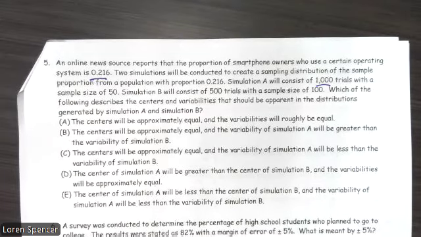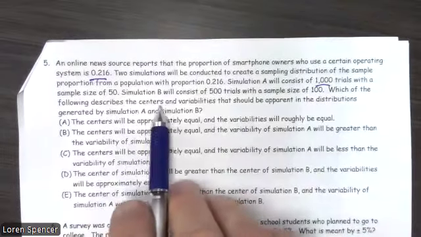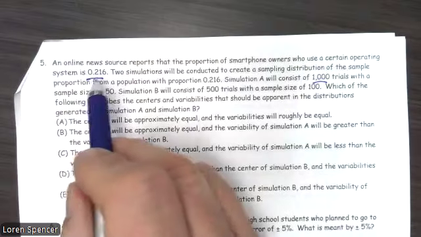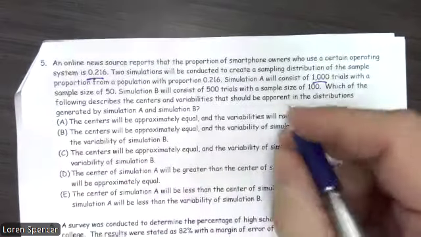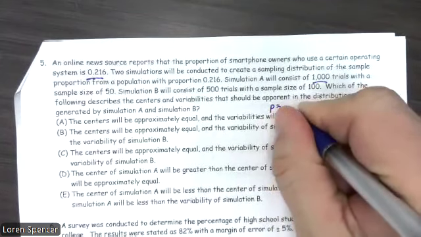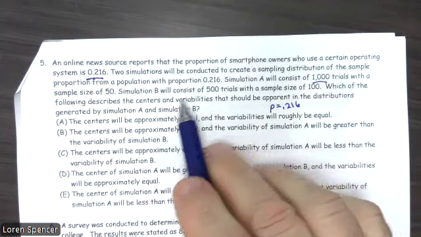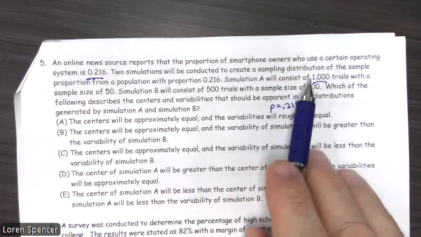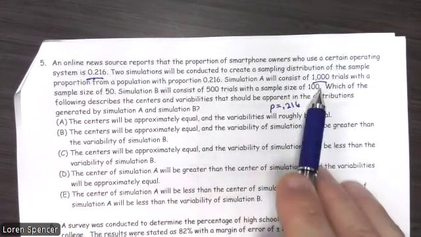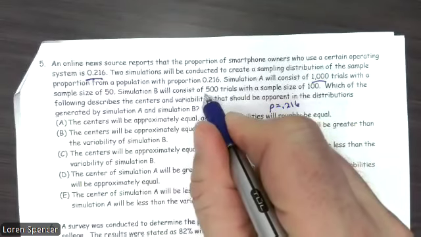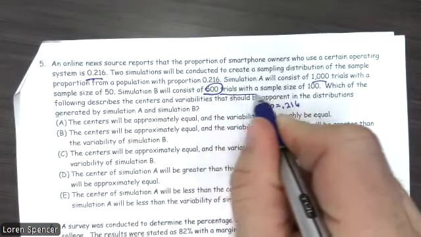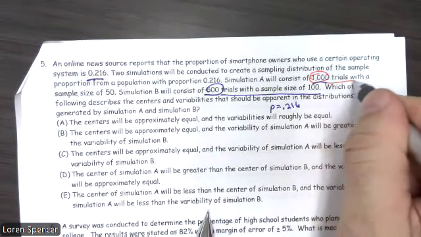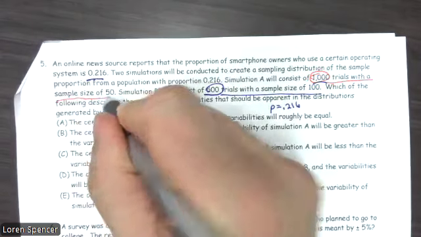All right, welcome back. So, which of the following describes the centers and variabilities that should be apparent in the 2 distributions? So we have 2 distributions, and we have a population proportion equal to 0.216. Well, they're going to run 2 different types of simulations, one with a sample size of 100, one with a sample size of 50. They're running 1,000 trials with the one with 50 and 500 trials with 100. So let's go ahead and put these together. Those go together, and the 1,000 trials with a sample size of 50 go together.